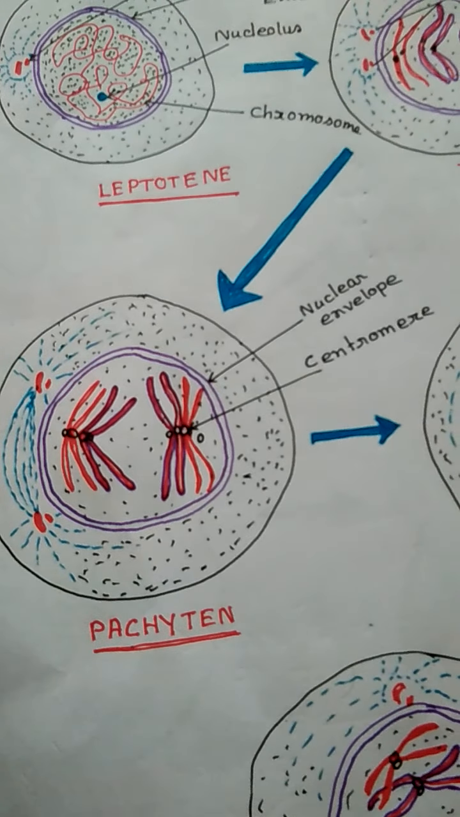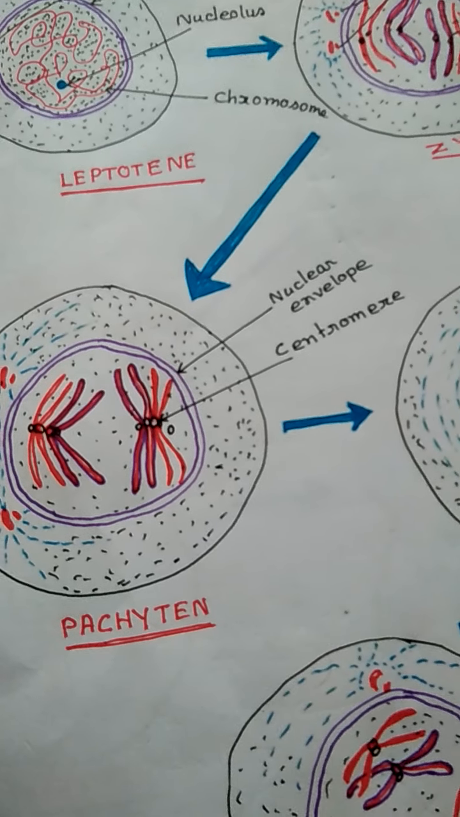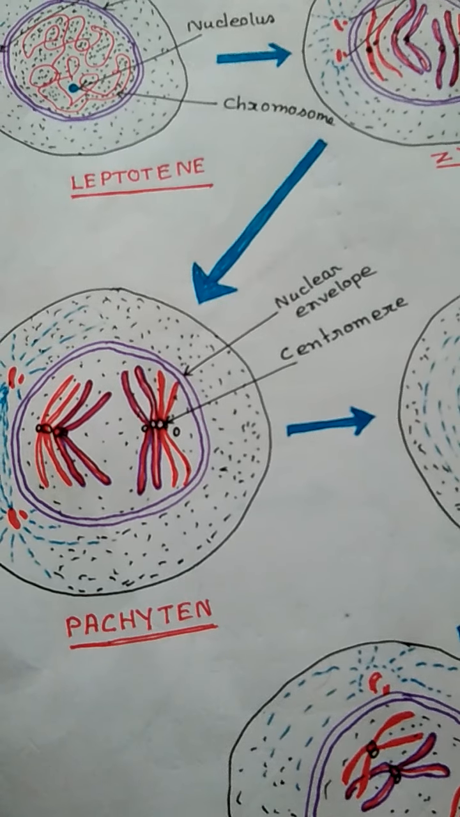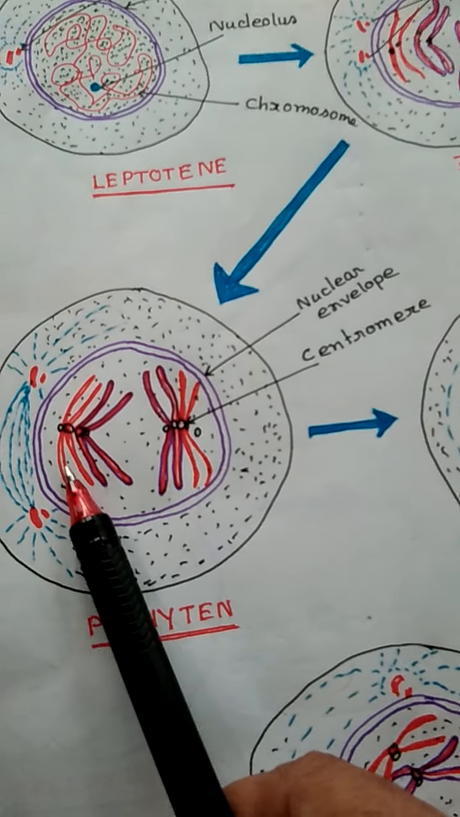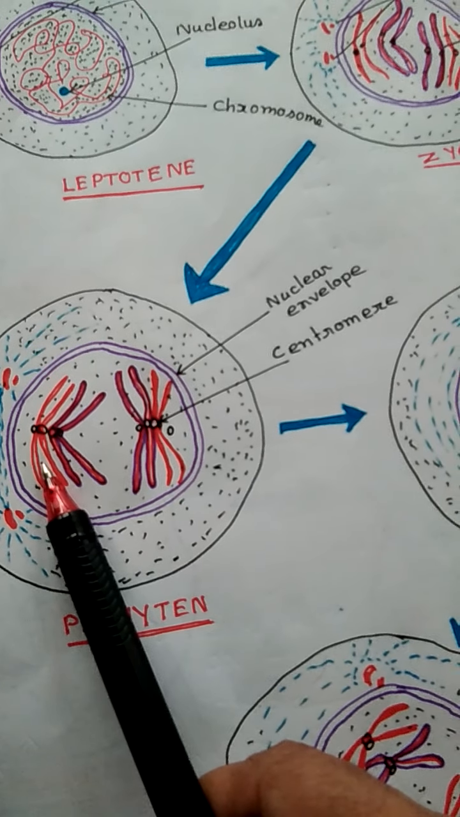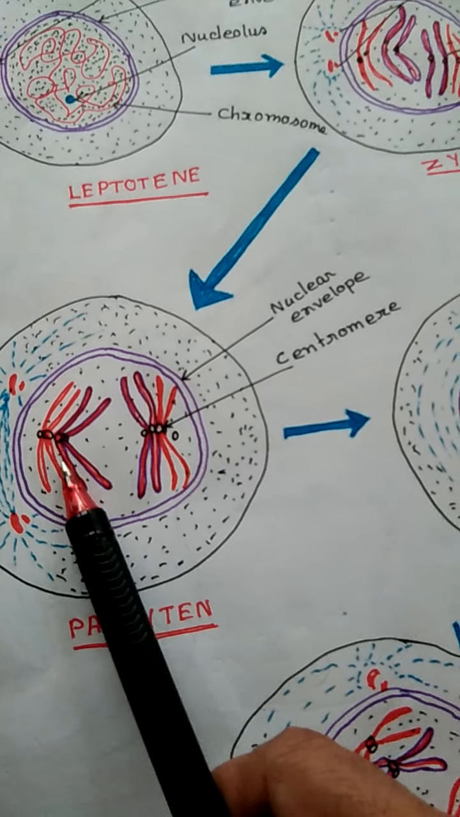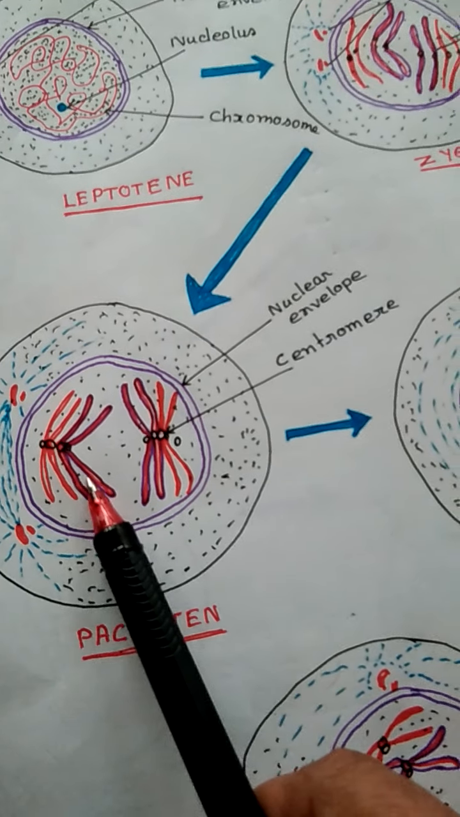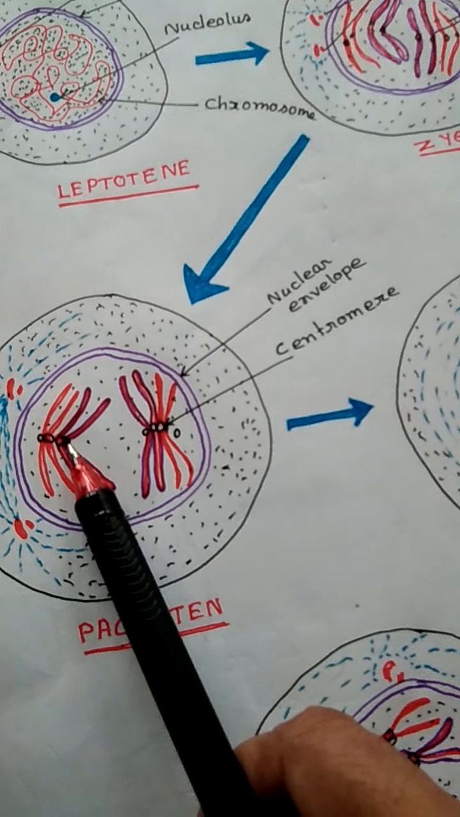In the middle of the pachytene stage, the homologous chromosomes split longitudinally and each one consists of two chromatids. These two chromatids are prominent in the pachytene stage and form a tetrad, meaning 1, 2, 3, 4. So 4 chromatids are connected, and here also 4 chromatids are connected. So it is known as a tetrad.